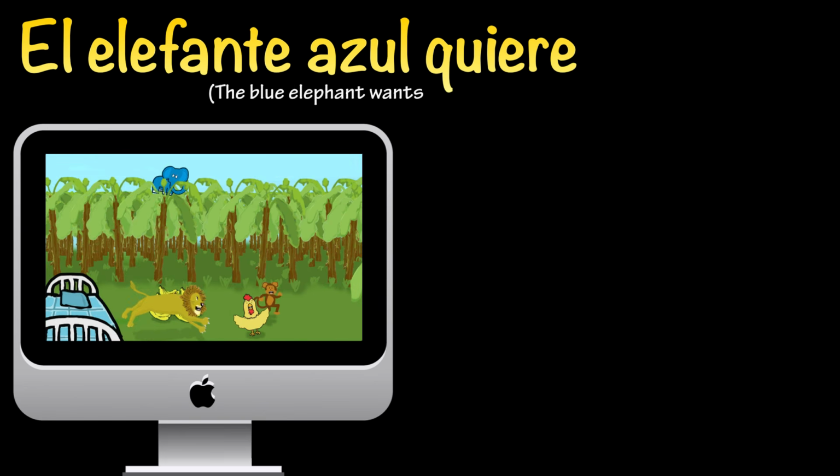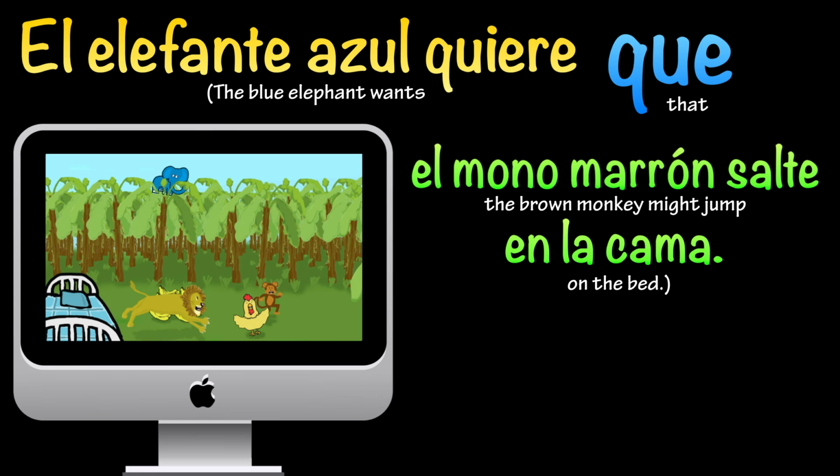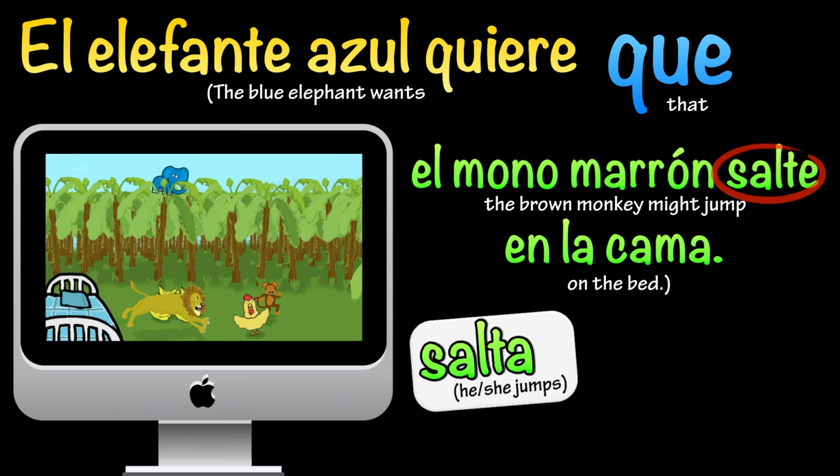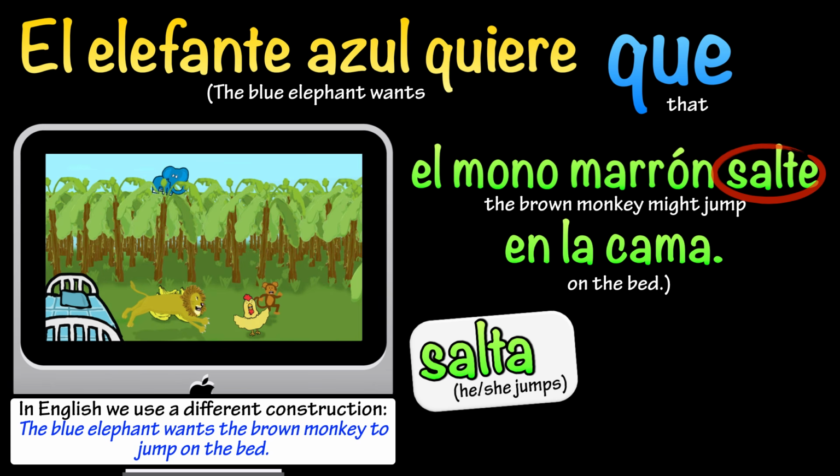El elefante azul quiere que el mono marrón salte en la cama. The first will is the blue elephant, and he wants another will, the brown monkey, to jump on the bed. So salta is the normal form for he or she jumps, and here we're going to see salte is the present subjunctive for he or she might jump or he or she jumps.